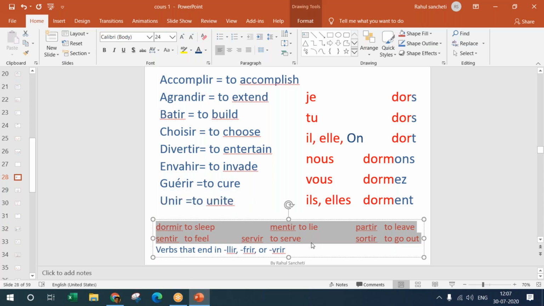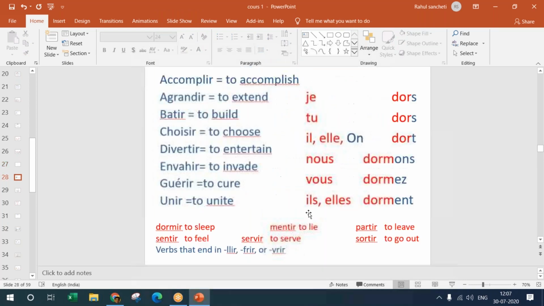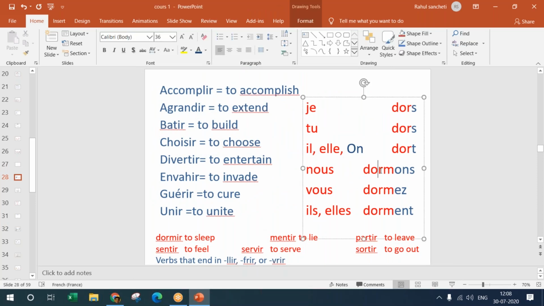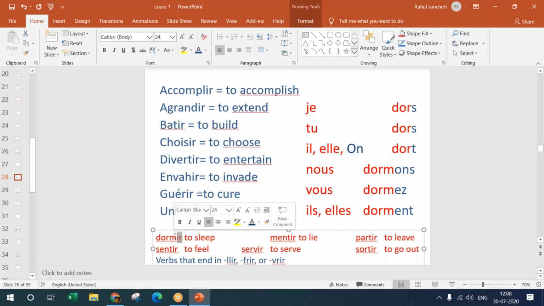So which group, which verb, is it part of that regular group that is an IR ending group, or it is not part of that IR ending group and it is an exception. So we would call all of these verbs exceptions. So "dormir" is to sleep and it's an exceptional verb because it is not following the rule that is laid down for all the IR ending verbs.